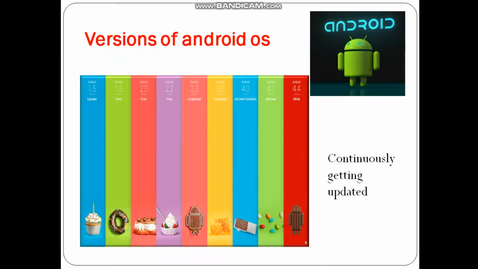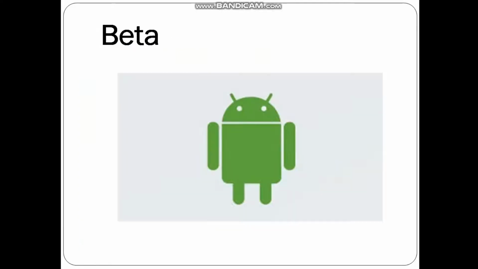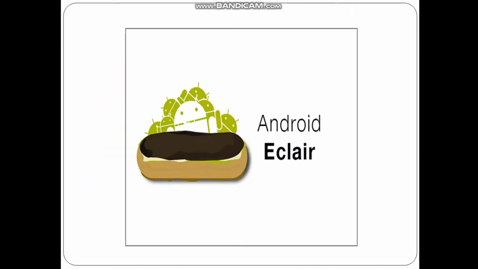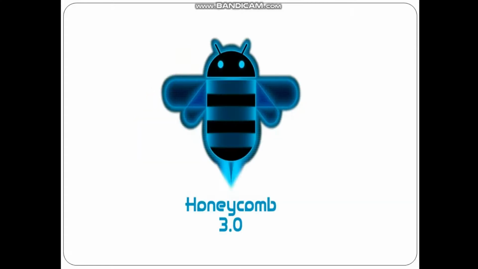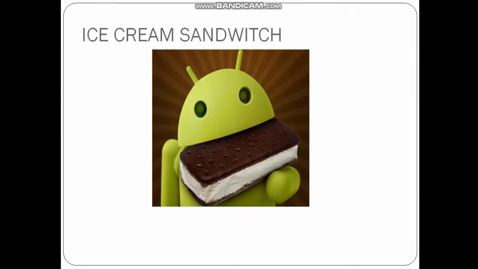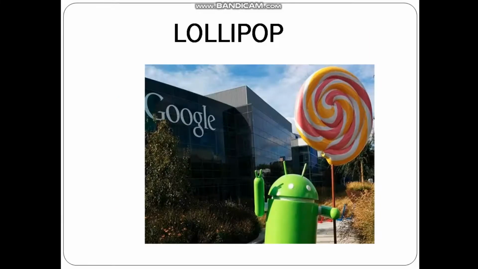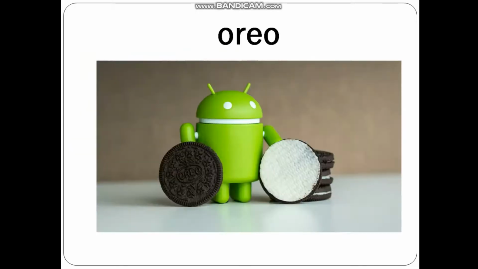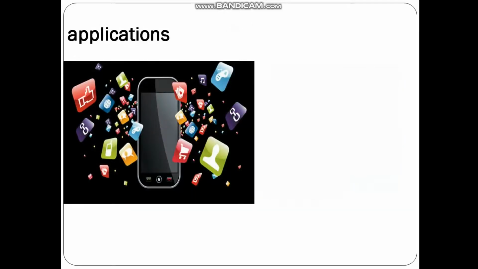Here is the list of Android versions and their names: Alpha, Beta, Cupcake, Donut, Eclair, Froyo, Gingerbread, Honeycomb, Ice Cream Sandwich, Jelly Bean, Kit Kat, Lollipop, Marshmallow, Nougat, Oreo, Pie. This is how Google has named all its Android versions.